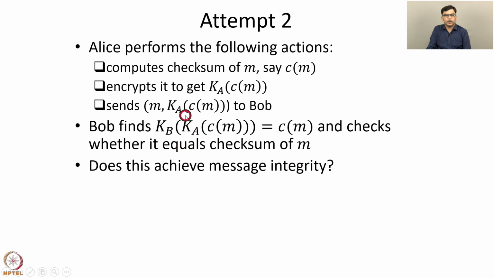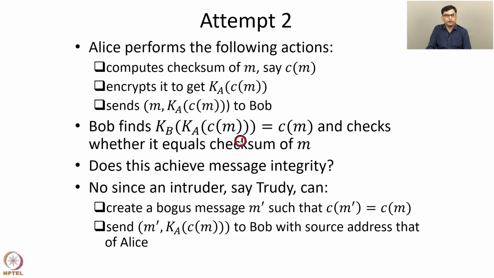So does this protocol achieve message integrity? Now in this case, an intruder who intercepts this message is not able to directly find out the checksum C of M because this part is encrypted. It's Ka of C of M, and the intruder does not know the secret key to decipher this part. But notice that this message M is sent in clear form, in plaintext form. So the intruder can find out the checksum of M because the checksum function is well known. The intruder Trudy can then create a bogus message M prime such that C of M prime equals C of M.